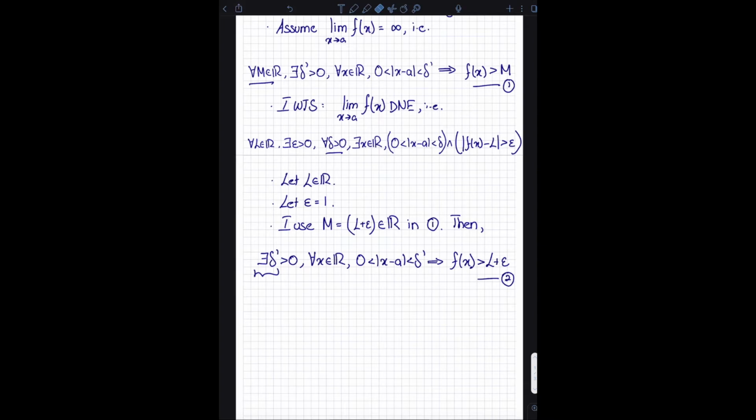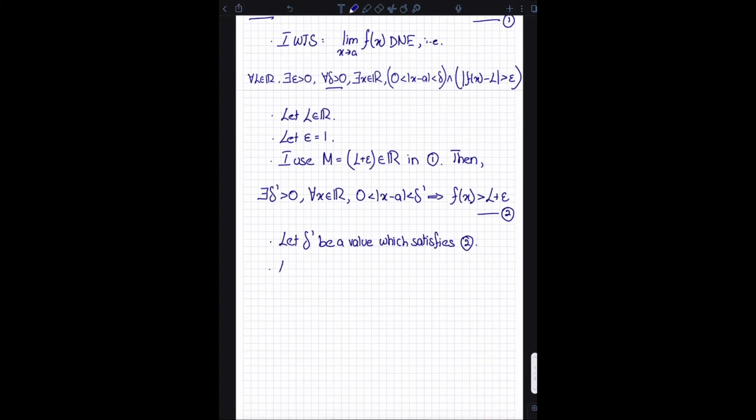You can actually reuse it, but if you're being super rigorous, it's better to dequantify it first. So what I'm going to say is let delta prime be a value which satisfies 2. So it satisfies condition number 2. Now let delta be anything that is greater than 0. So this is that part of my proof.